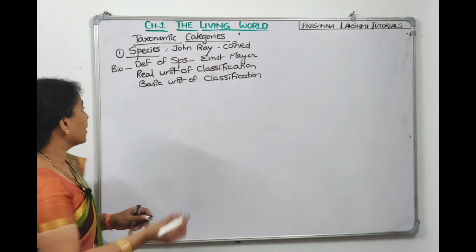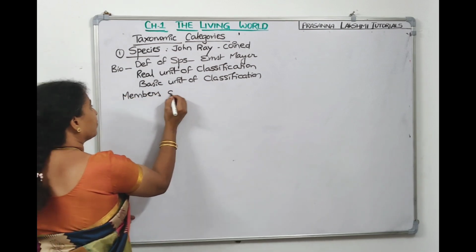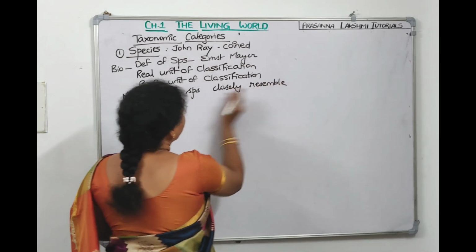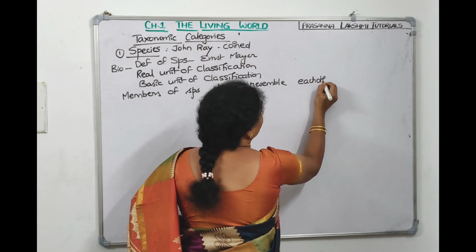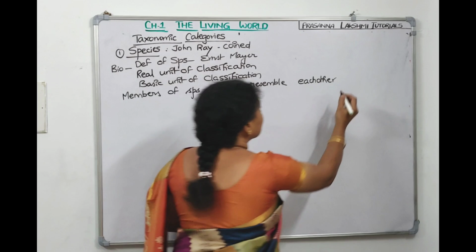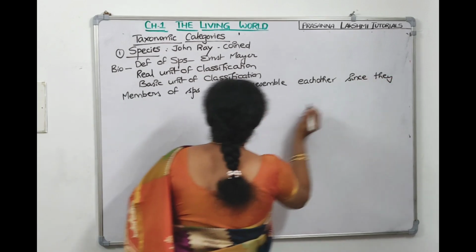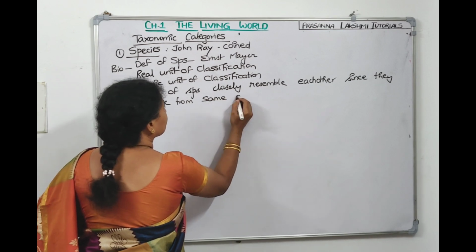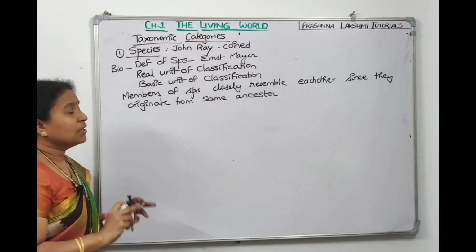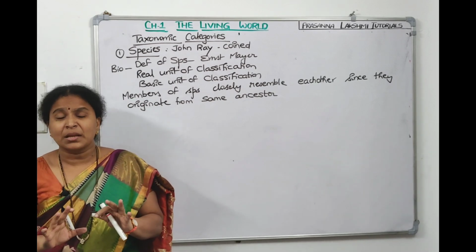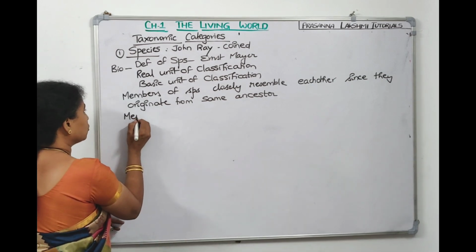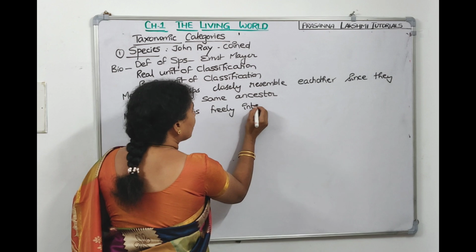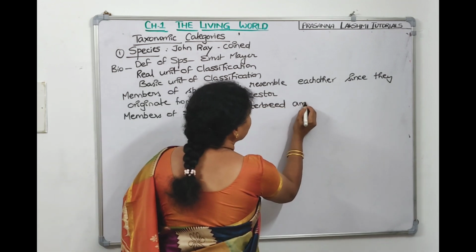If you have to give the definition, we can write: members of a species closely resemble each other since they originate from the same ancestor, and the members of a species freely interbreed among themselves to produce fertile offsprings.